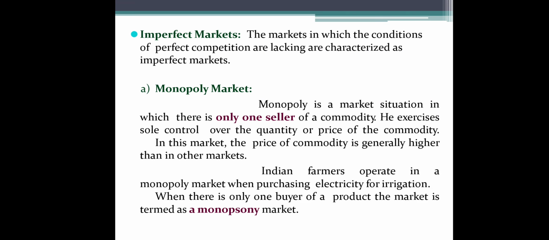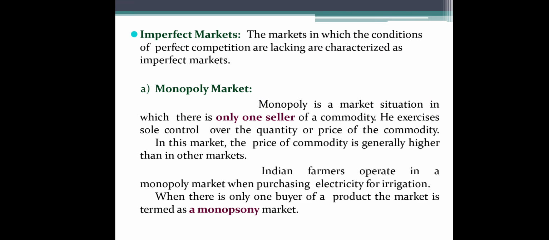Then the second one, imperfect market. On the basis of degree of competition, there are two major types. The first one is perfect market and the second one is imperfect market. The perfect market we already discussed. In imperfect market there are again subtypes: monopoly market, duopoly market, oligopoly and monopolistic.